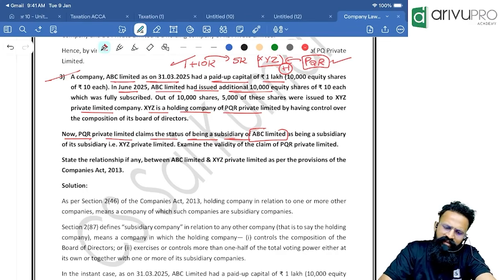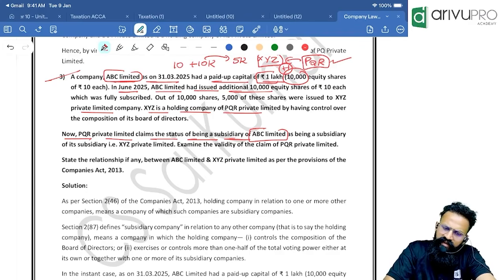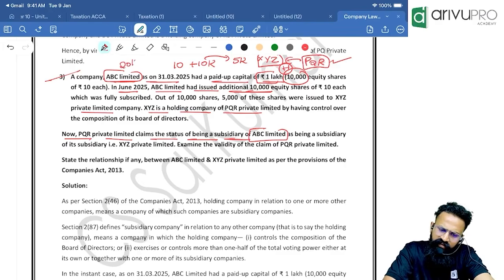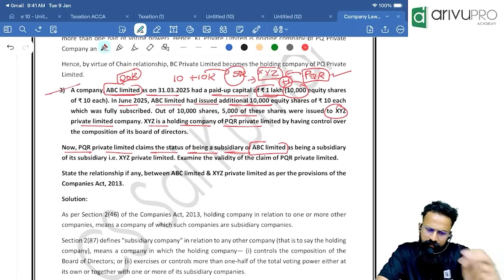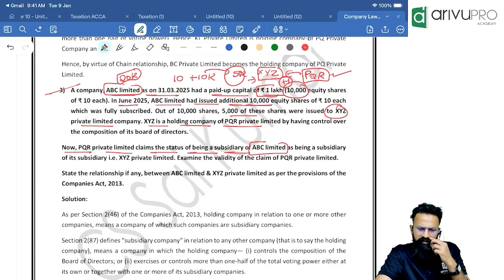Yes, what is happening, people? See, there is a company called ABC Limited. It has a paid up capital of 1 lakh, that is, it has 10,000 shares. They have further issued another 10,000 shares. So what is the paid up capital of ABC? ABC has 20,000 shares. Out of the 10,000 shares, 5,000 shares were given to XYZ. XYZ is a holding company of PQR Private Limited by having control. Now PQR Private Limited claims the status of subsidiary of ABC Limited.